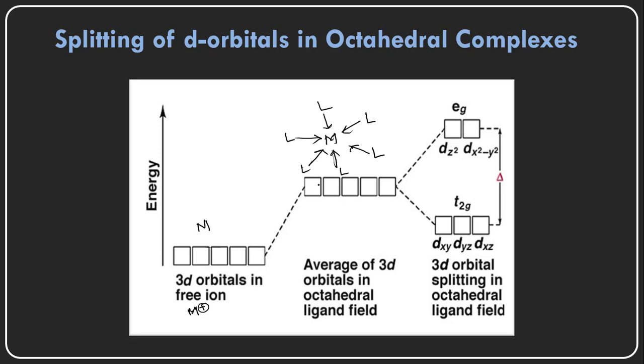Here also the energy of all the 5d orbitals is the same, but at this high energy level they are not stable.